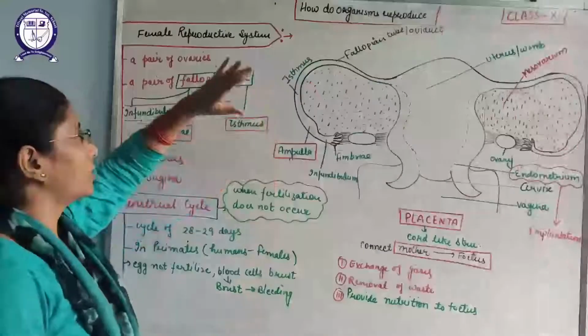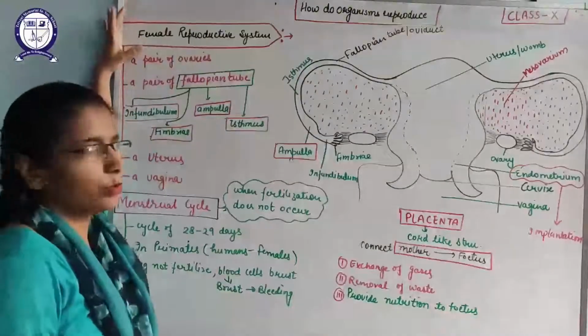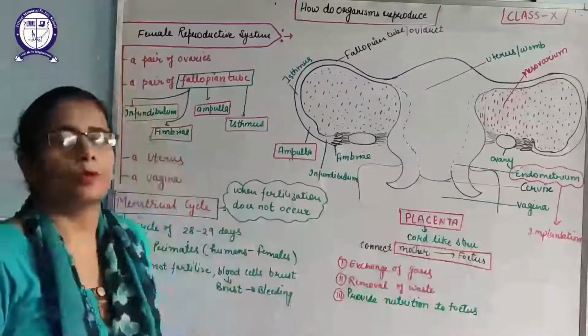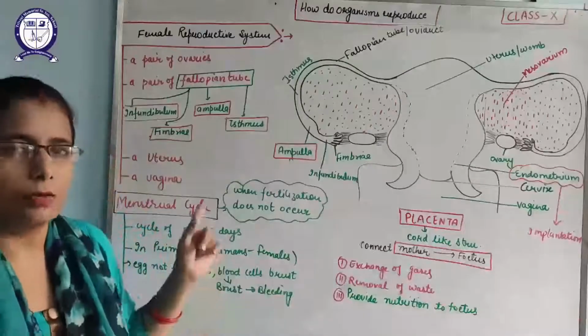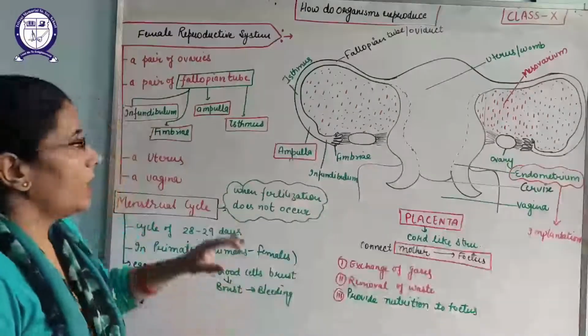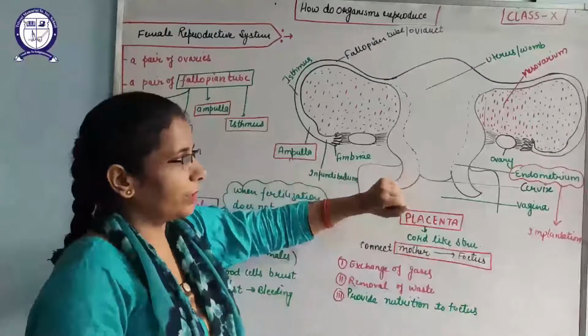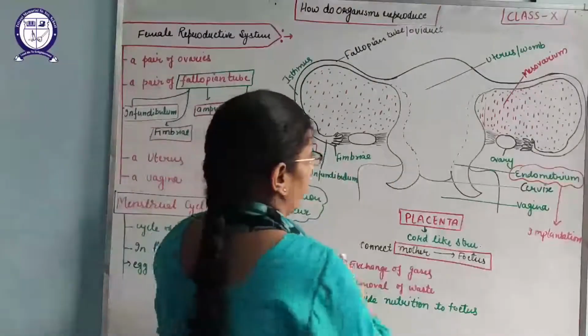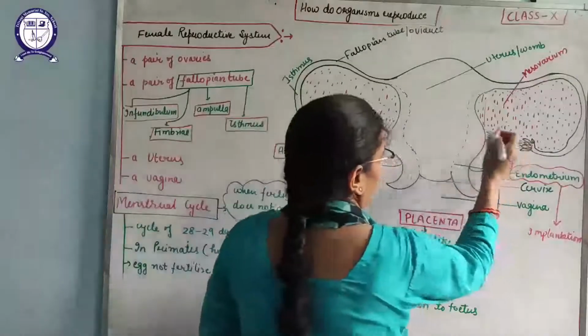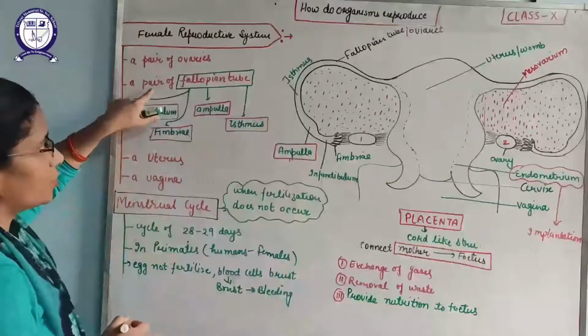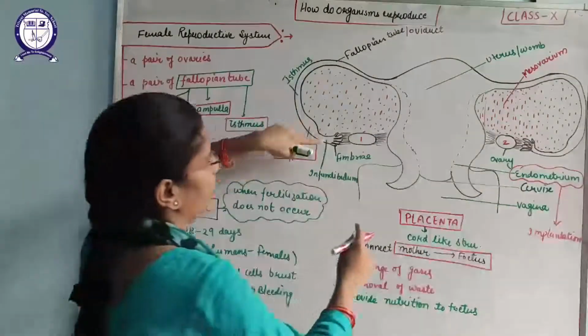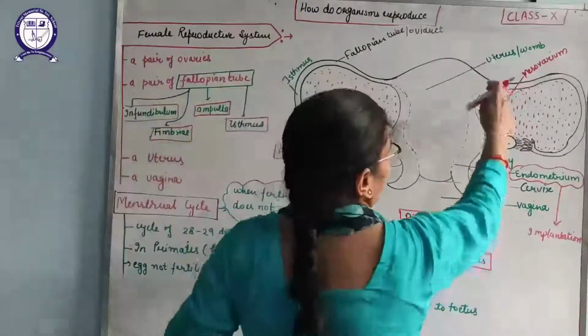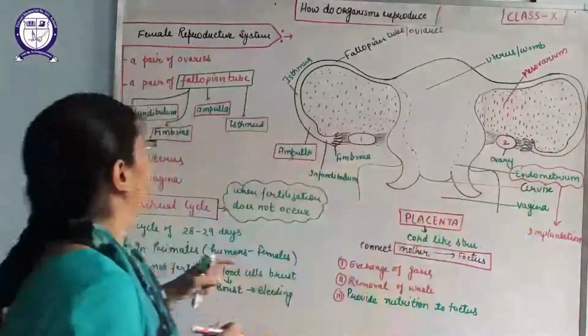Now we are going to discuss the female reproductive system, because we already discussed the male reproductive system and its details. You just see the diagram here. The female reproductive system consists of a pair of ovaries. These are the pair of ovaries, first and second. It also consists of a pair of fallopian tubes. If this is the first fallopian tube, this will be the second. So two fallopian tubes will be there.